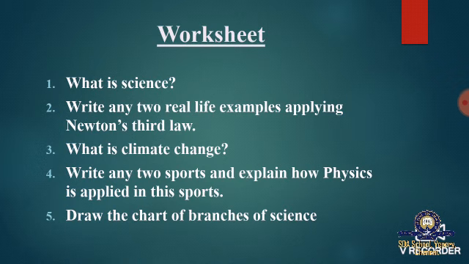Fifth question is, draw the chart of branches of science. We already saw that science is divided into two groups, living and non-living. In living, it consists of life science, and in non-living, it consists of material science. And again, life science is divided into zoology and botany, and material science is divided into physics, chemistry and geology. Like this, you need to write and submit.